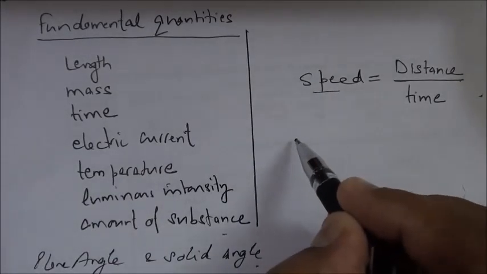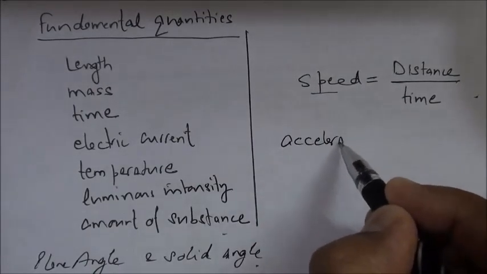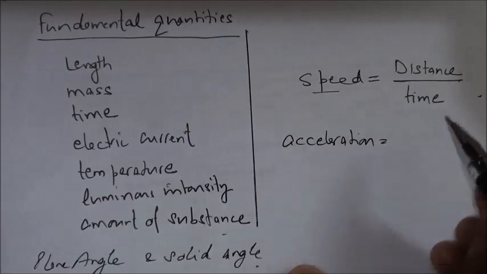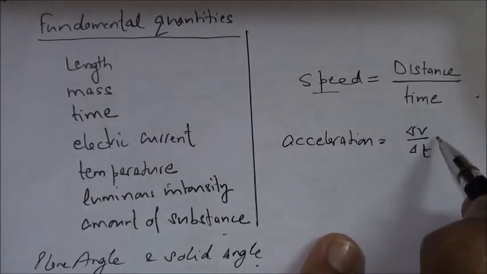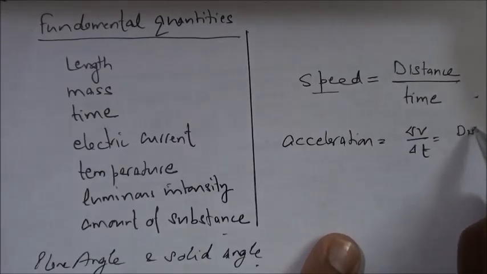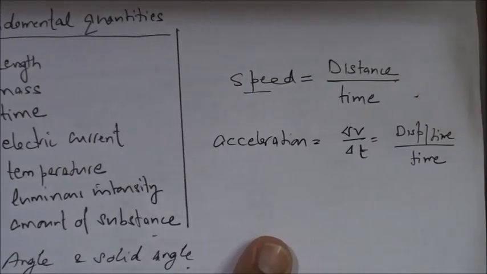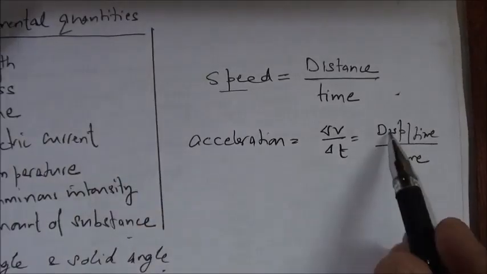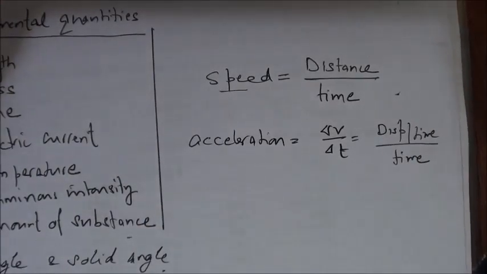Take some other quantity, say for example acceleration. It is actually change in velocity upon time interval. Velocity can again be written as displacement upon time, and then upon time. So here again we have displacement upon time, time. So again we are getting distance, time, time. So these quantities are derived quantities.